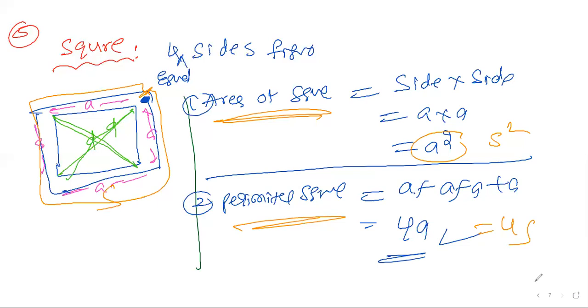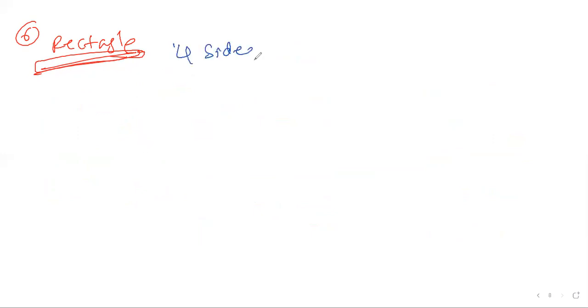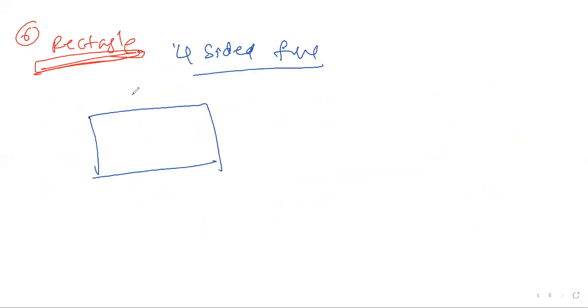Now let us move to the next. Square is clear. Next, what is the next one? Sixth one, rectangle. The rectangle is a four-sided figure having opposite sides the same length. This is the same length. This is the same length. For example, this is one side. The longest one is called length. The shortest one is breadth. This is length. This is breadth. Clear?